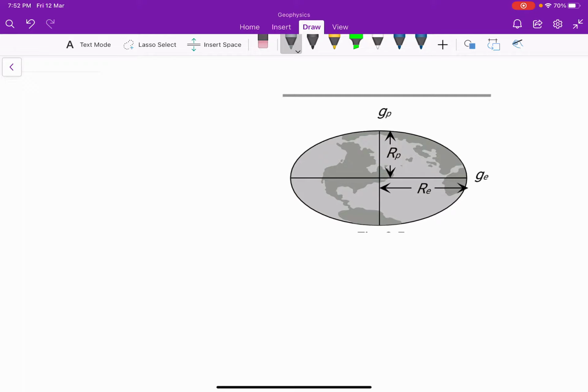In this video, I am going to explain why the gravity value is more at pole, not at equator.